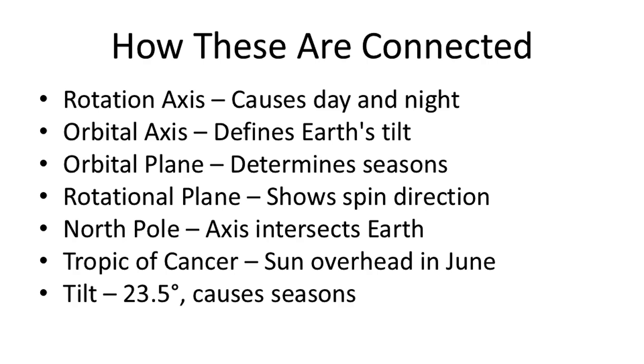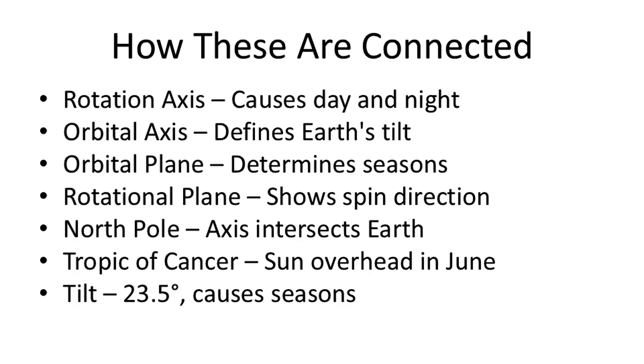Orbital axis, the key to Earth's tilt. The orbital axis is a conceptual line perpendicular to the Earth's orbital plane. Earth's rotation axis is tilted by 23.5 degrees relative to this orbital axis. This tilt is essential, as it causes different parts of the Earth to receive varying amounts of solar energy during its annual revolution, giving rise to seasons.